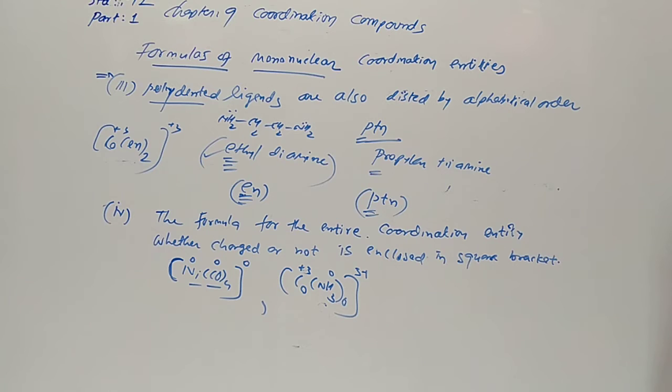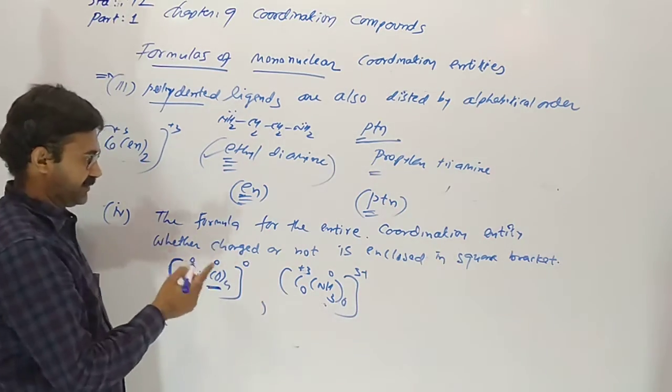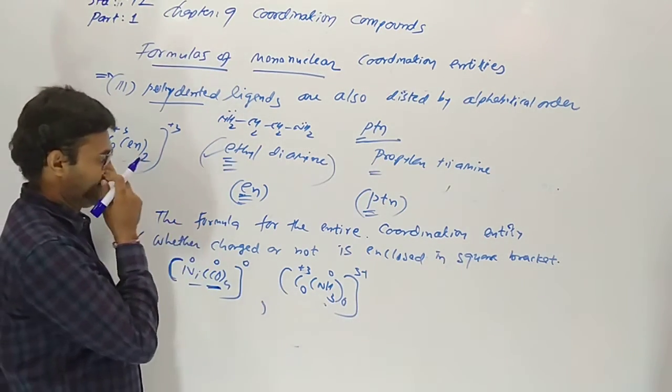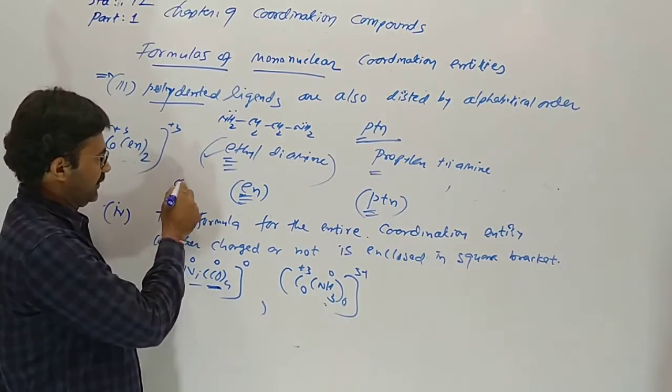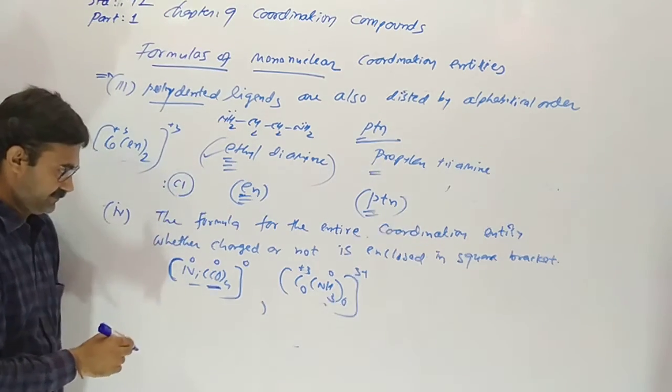When ligands are polyatomic, their formulas are enclosed in parentheses. Abbreviations are also enclosed in parentheses. Chlorine is monoatomic.